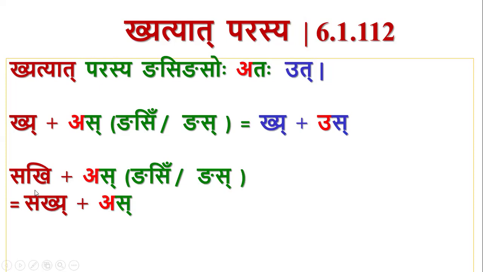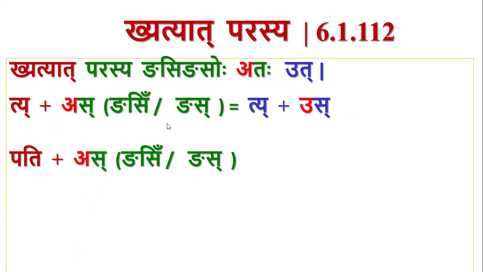So, by Iko Yanachi, there will be Ikarasya Yakara Adesha. Now, this Shabda Rupa ends with Kya. So, by this Ketyat Parasya, this A gets converted into U. So, it is Sakhyu plus Us, Sakhyus, and Sakarasya Visargaha, Sakhyuhu. Sakhyuhu is the Panchami and Shashti form of Sakhi.